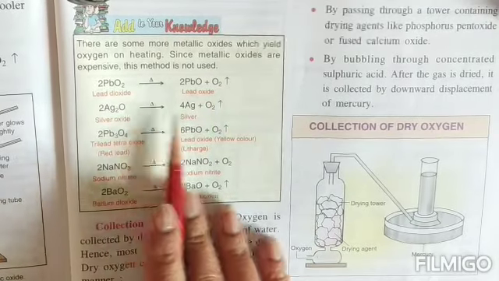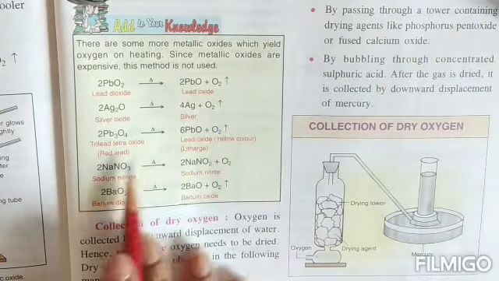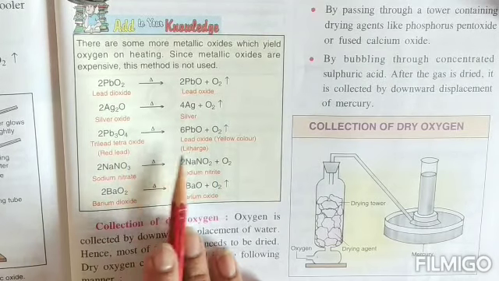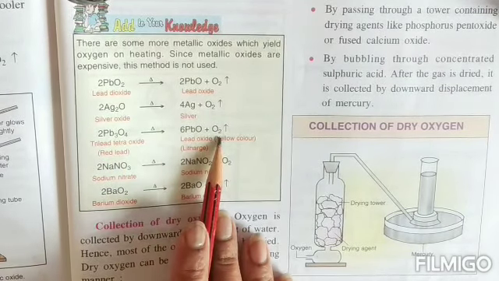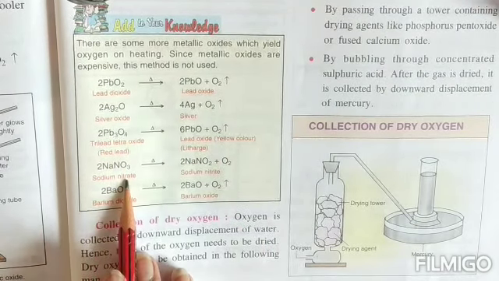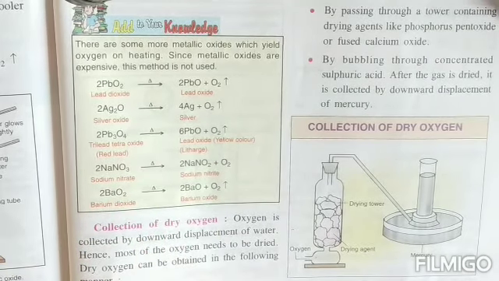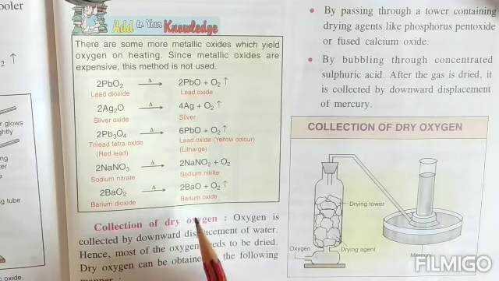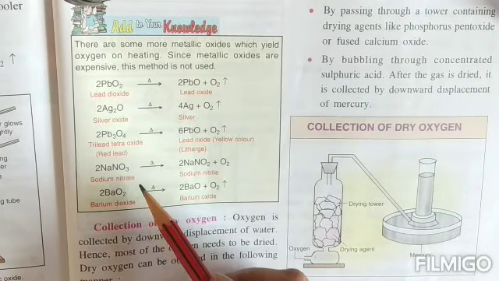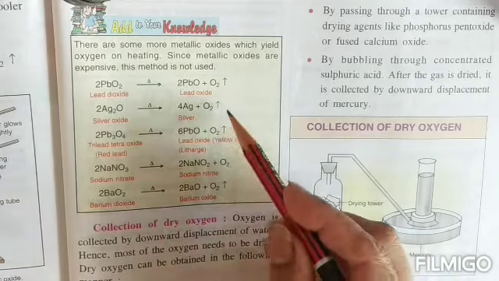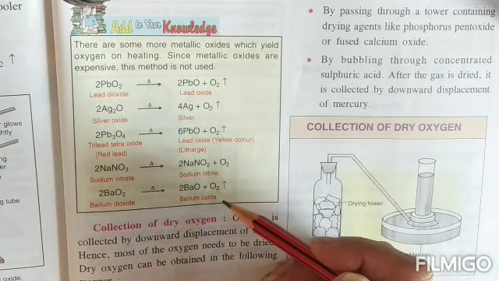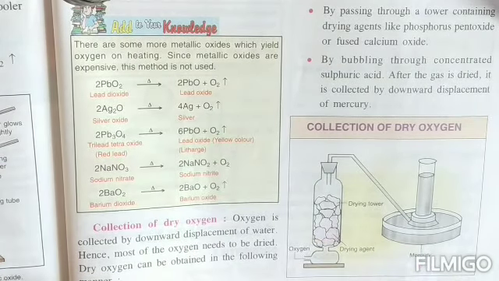Silver oxide will give us silver and oxygen. Red lead will give us litharge, that is lead oxide, and oxygen. Sodium nitrate will give sodium nitrite and oxygen. So children, there are a lot of compounds that when heated will give out oxygen, but they are generally not used because they are quite expensive.